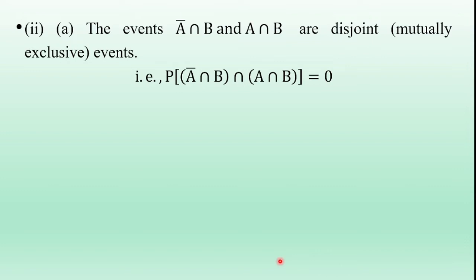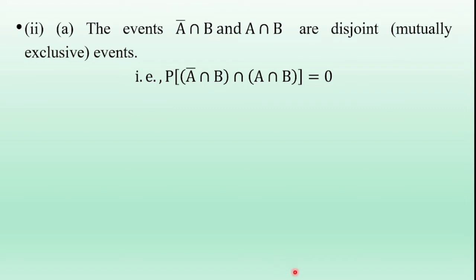Now the second bit. There are two bits, and the A bit solution is as follows. Here the events A bar intersection B and A intersection B are two mutually exclusive events. That is, the intersection of A bar intersection B and A intersection B is equal to 0, so the probability of the intersection of those two events is 0.